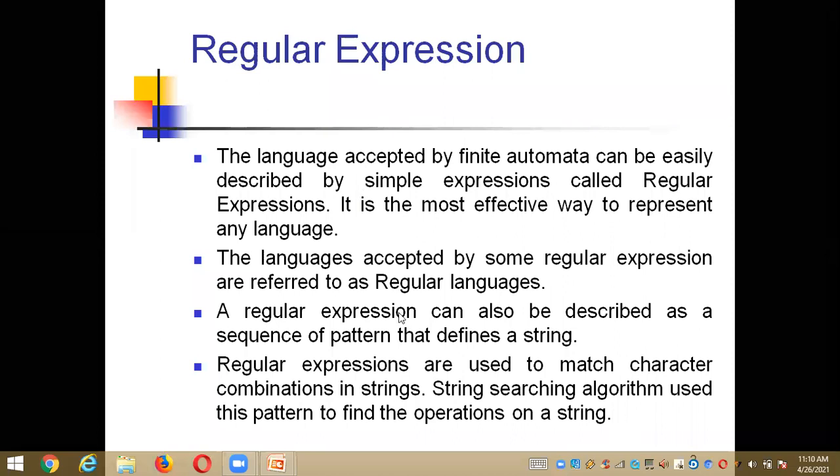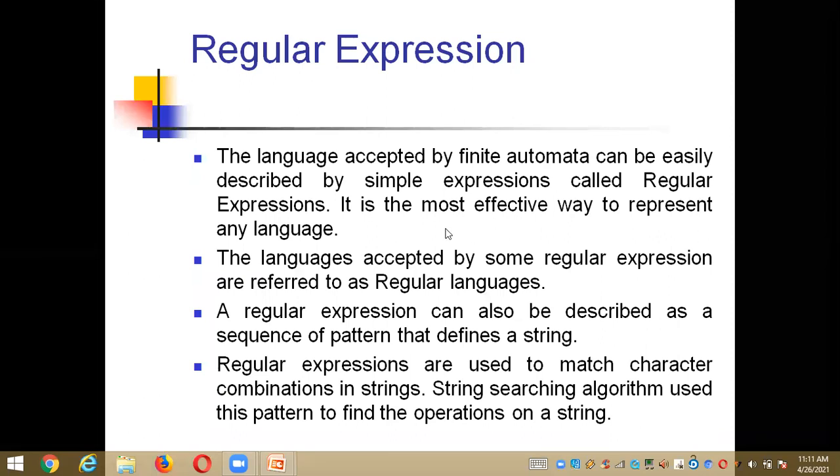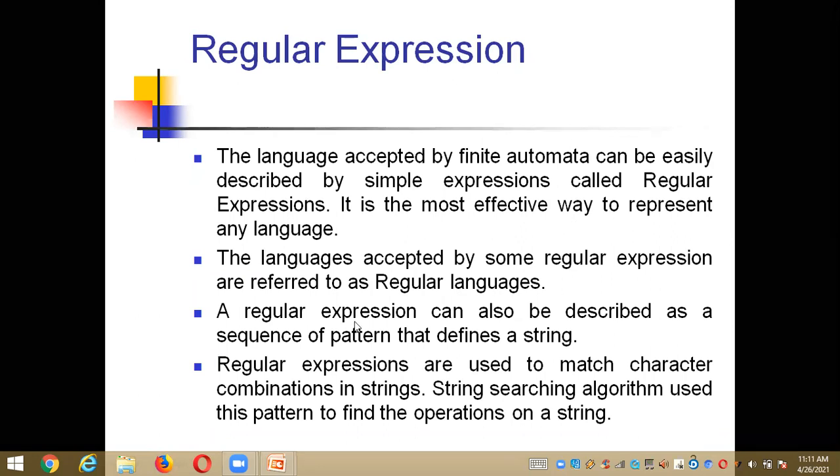Whatever languages are accepted by some regular expressions are referred to as regular languages. That means here we need to talk about the regular expression as well as the regular language. As per the definition, whatever languages are accepted by the automata can be easily described in a simple expression, which is a regular expression. And those are referred to as regular languages at times, right?